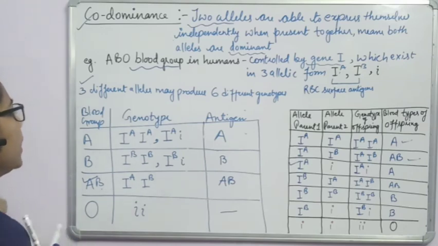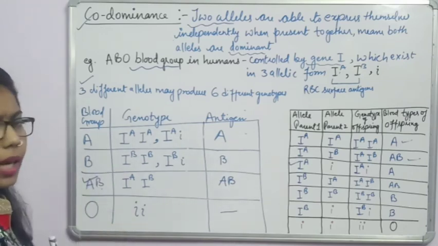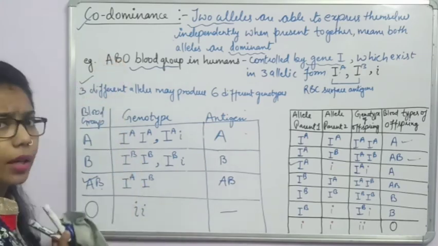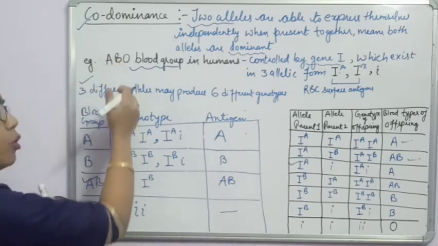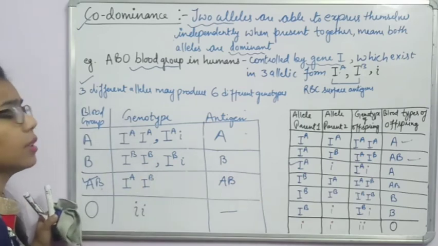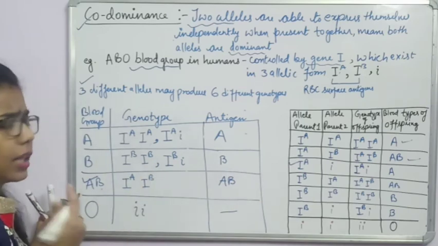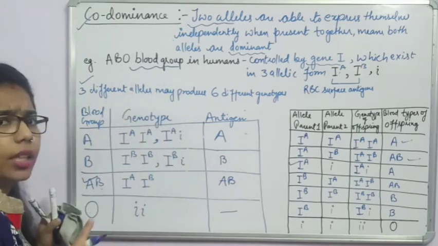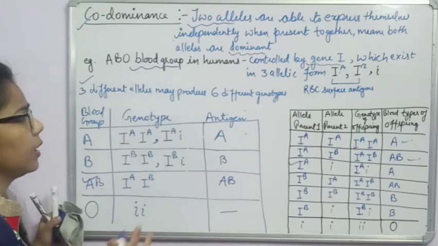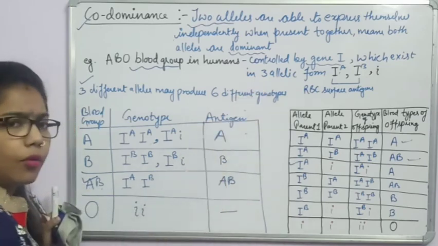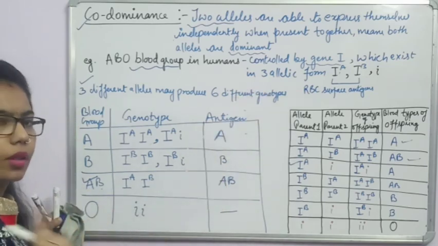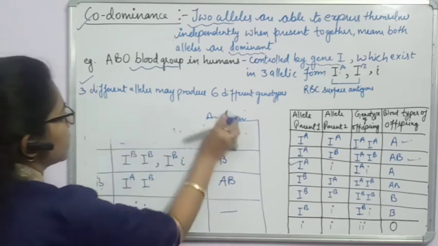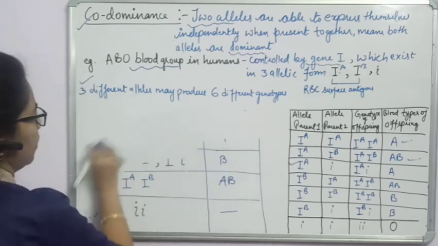Okay, so here we have done the blood group, and multiple alleles is also an example of this blood group, or we can say this blood group is an example of multiple alleles. Why? Because generally only one gene is governing 2 alleles, but here 3 alleles are there for controlling 1 gene. Okay, now I have one more example for you, that is coat color in cattle.